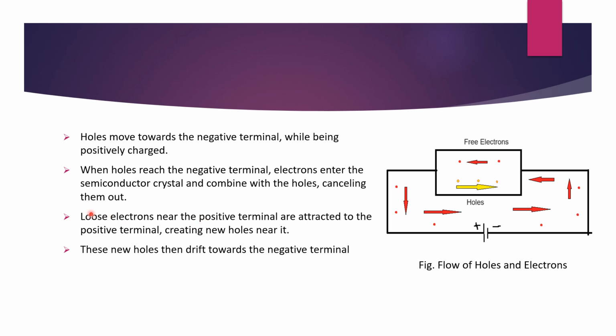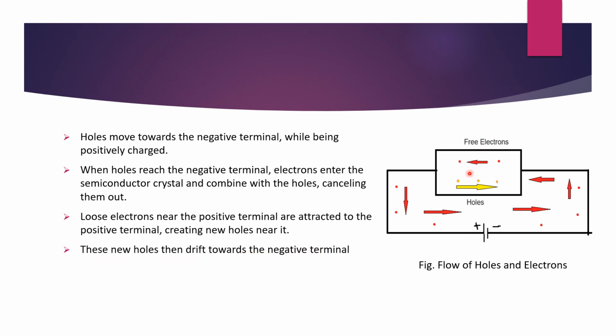So the loose electrons near the positive terminal are attracted towards the positive terminal, creating new holes near it. Because the holes are positive in nature, they get attracted towards the negative terminal, which means the electrons from the negative terminal are entering through this crystal. What happens next? There are some electrons which are loosely bound to the nucleus in the covalent bonds. These electrons, being negative in charge, get attracted towards the positive terminal of the battery. Then these new holes drift towards the negative terminal.